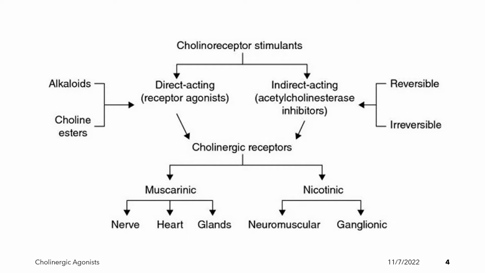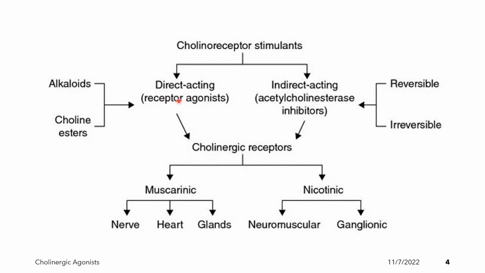The cholinergic agonists are also known as the cholinoreceptor stimulants because they act as an agonist, or they activate the cholinoreceptor or the cholinergic receptor. There are two major classifications of the cholinergic agonist. We have the direct acting and the indirect acting. And of course, the other name of direct acting is receptor agonist.